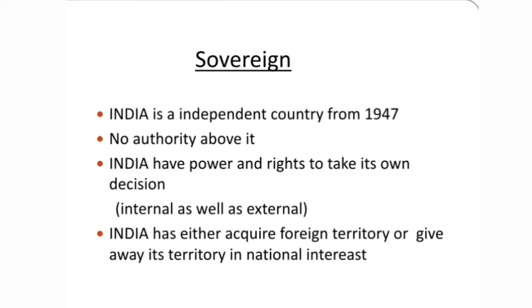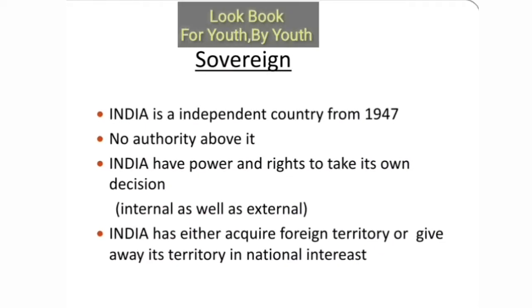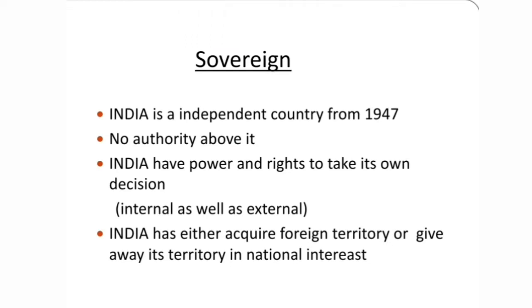So here comes the term sovereign. As you know, India was under British rule for more than 200 years. After the struggle for freedom, India got independence from the British Raj in the year 1947, which means that India was an independent country by 1947 and it needed its own rules and regulations. So the term sovereign means that India can make its own law and it is not bound by any other country. Like if India wants to take action against Pakistan or China, it doesn't need the supremacy of the USA or a British country.